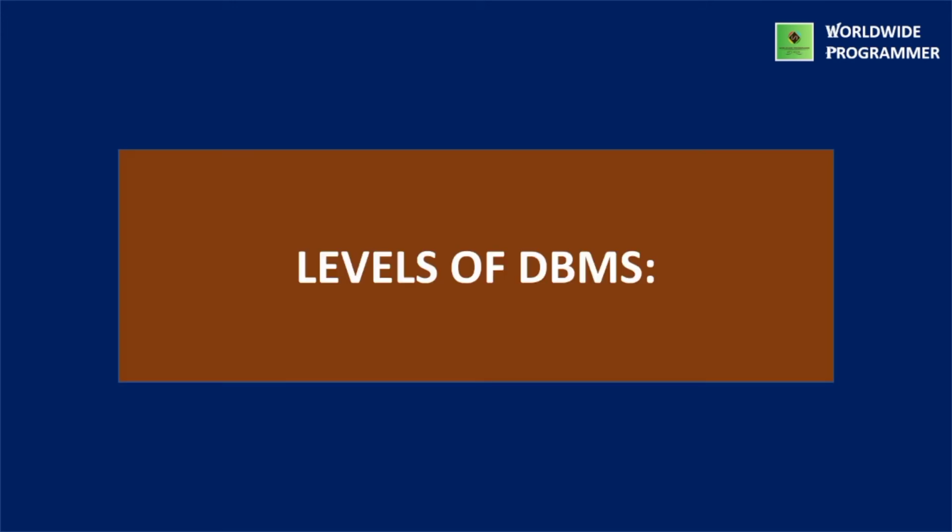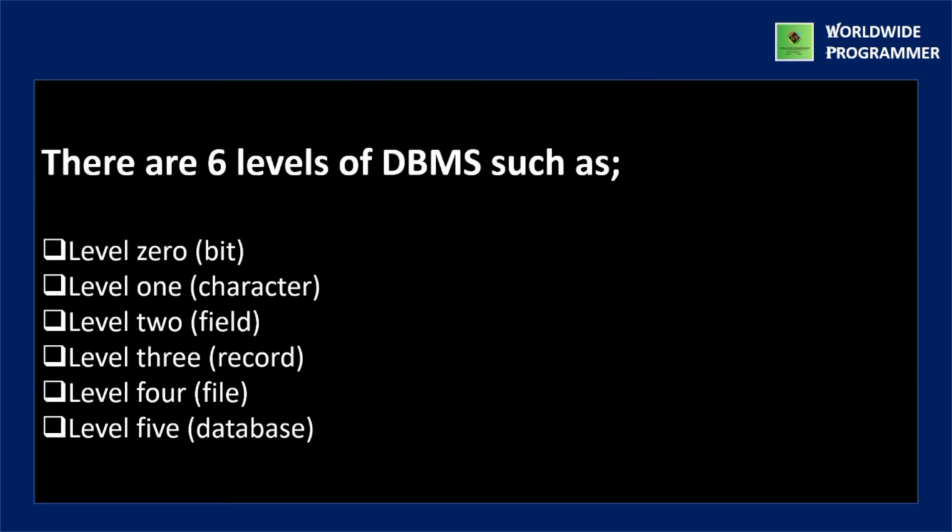Then we'll discuss about levels of database management system. There are 6 levels of database management system: level 0 or bit, then level 1 or character, then level 2 or field, level 3 or record, level 4 or file, then level 5 or database.